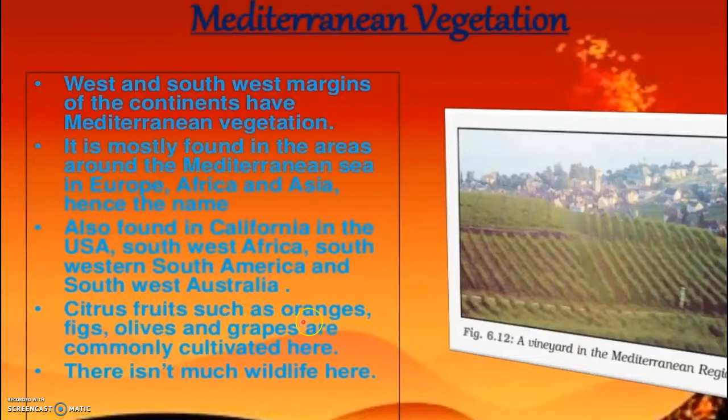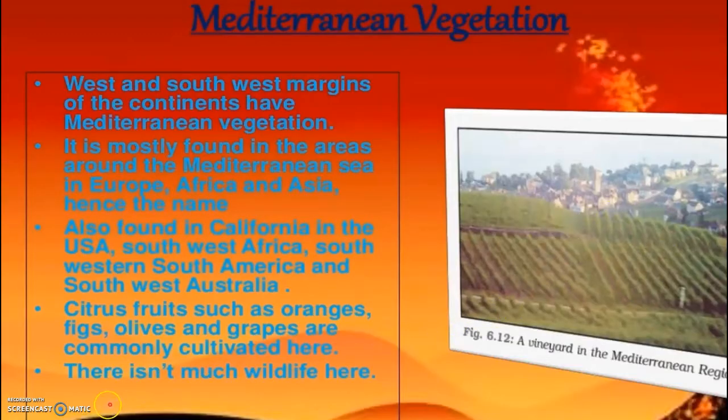Citrus fruits such as oranges, figs, olives and grapes are commonly cultivated here. There is not much wildlife here. So these are the specialities of Mediterranean vegetation. Okay. This is the picture of a vineyard in the Mediterranean region.